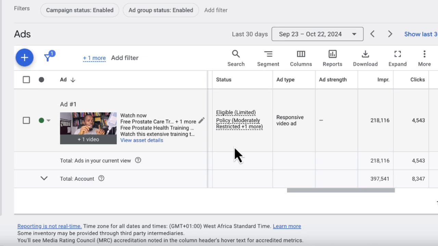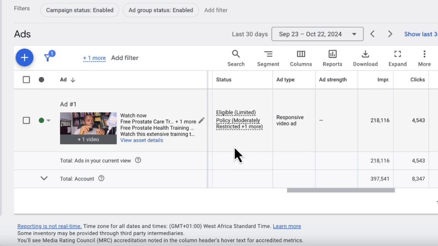Now that you understand this, your advertisement will continue to serve, but it might not serve to the optimum capacity. It might not be delivered to as many people as you want. In this case, what are the things you could do to solve this problem?